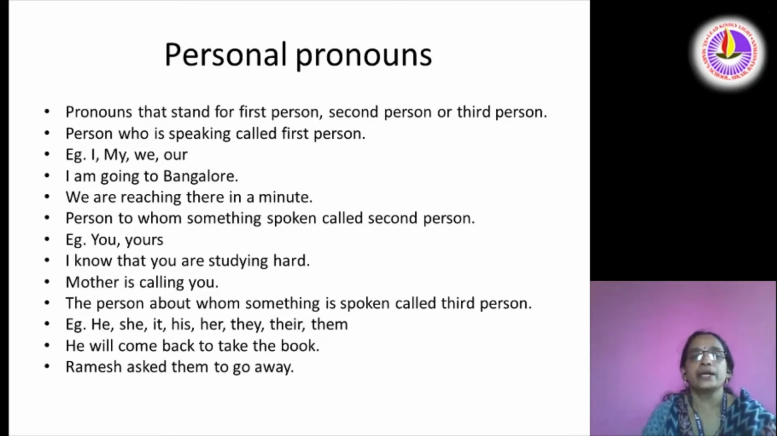What do you mean by personal pronouns? It is related with first person, second person, and third person. The person who is speaking is called first person. Examples are I, my, we, our. I am going to Bangalore. We are reaching there in a minute.